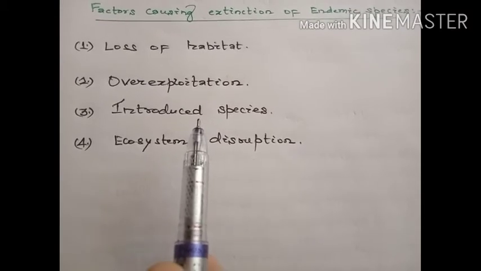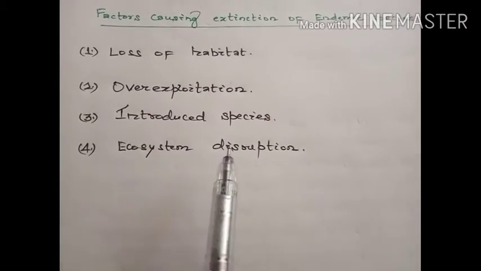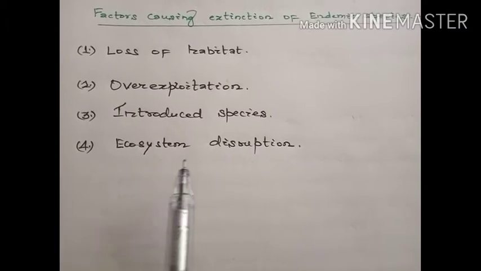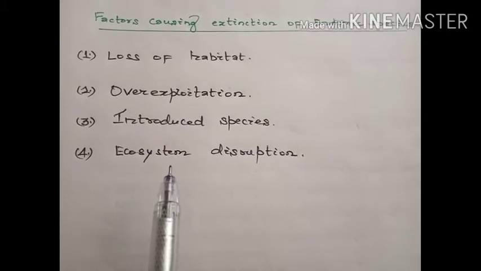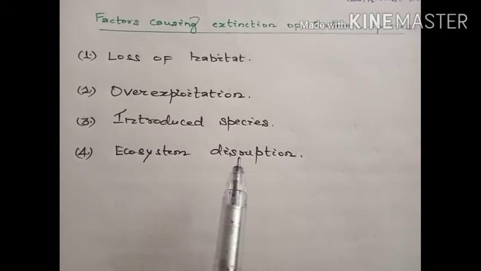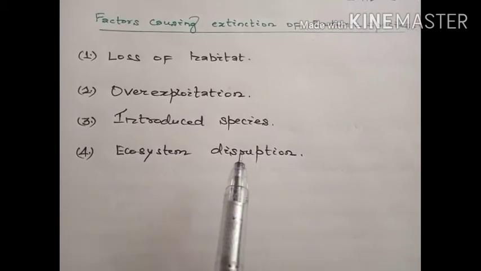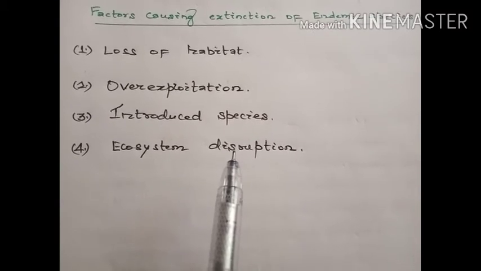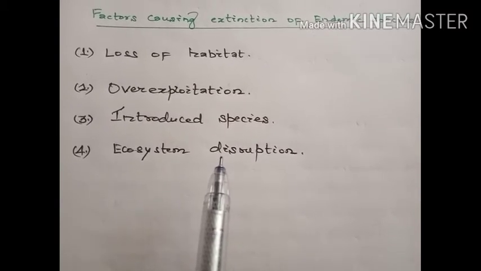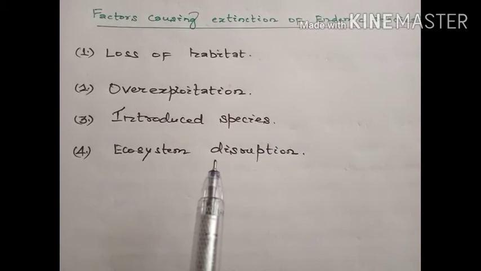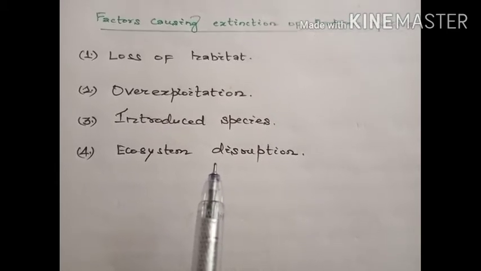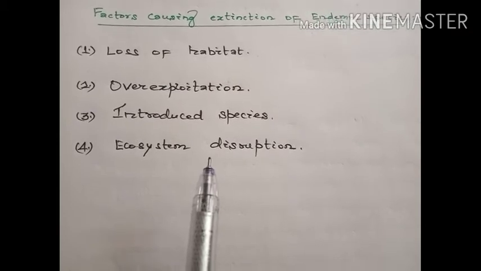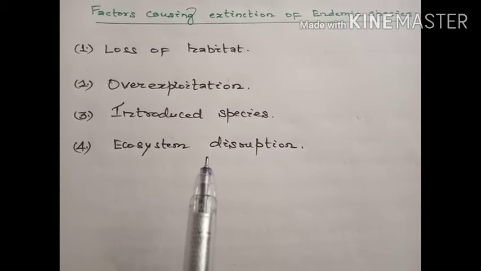The fourth point is ecosystem disruption. As we have discussed the term ecosystem before, the living organisms in an ecosystem are all linked together. We know that each and every life form plays a vital role in the food chain, in whichever trophic level it is present.